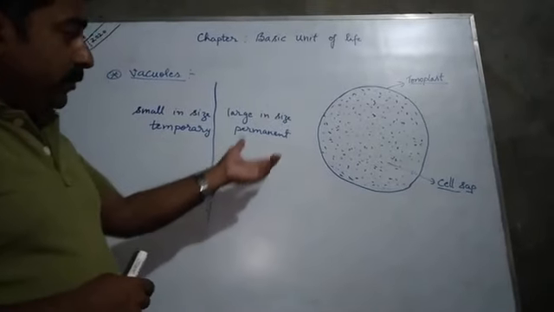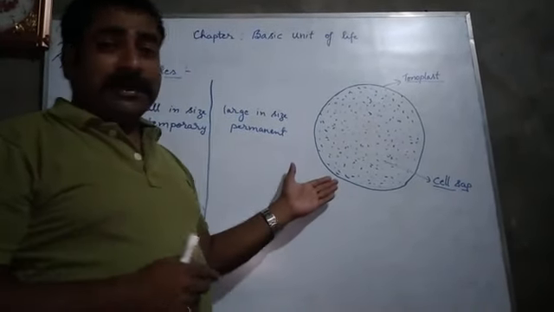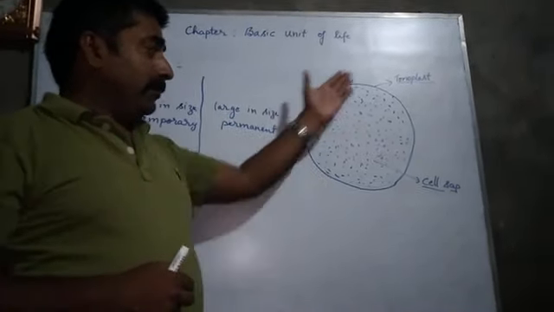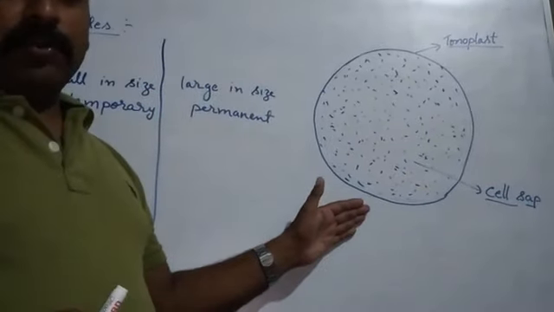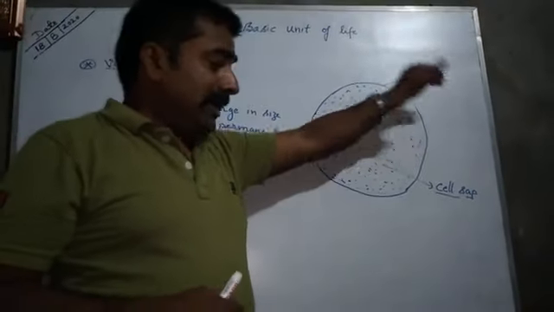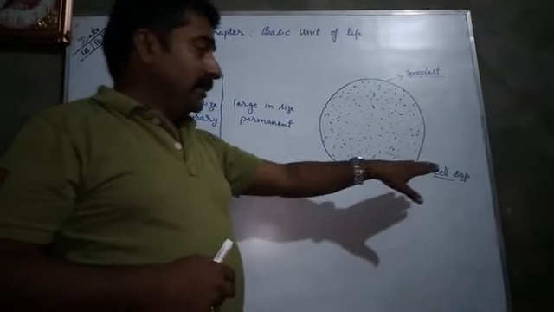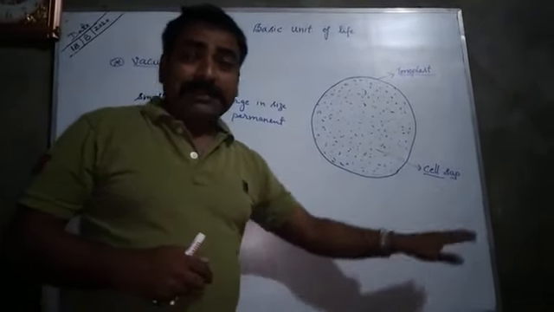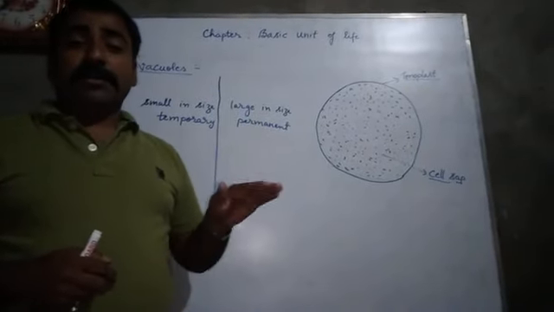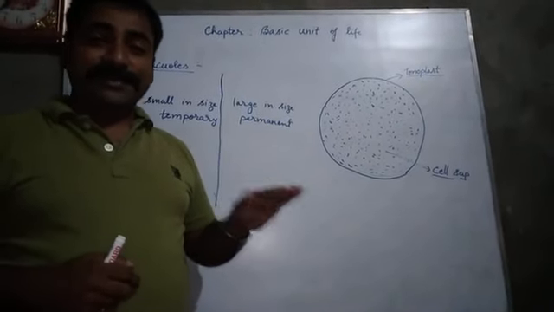The vacuole of a plant cell is bound by a single membrane called tonoplast, and inside the vacuole a fluid is filled, called cell sap, and cell sap maintains the osmolarity of plant cells.